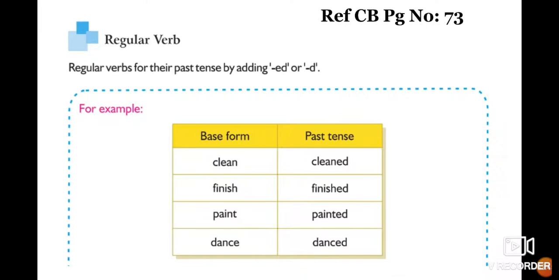What is a regular verb? Regular verbs form their past tense by adding ed or d. Regular verbs will change into their past tense by adding ed or d to them. For example, clean, cleaned; finish, finished; paint, painted; dance, danced.